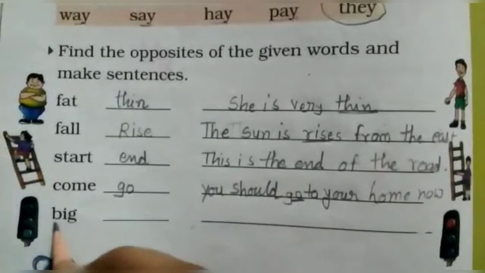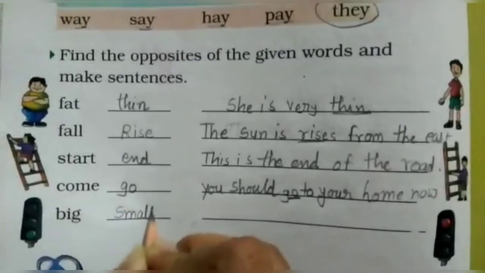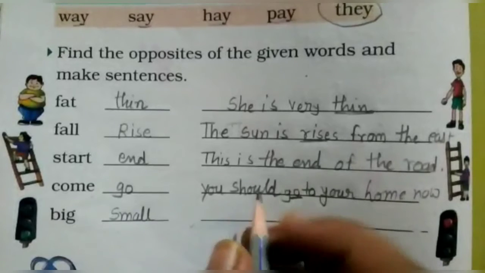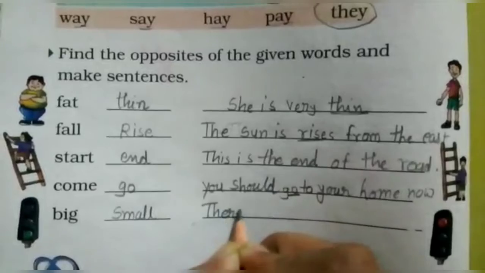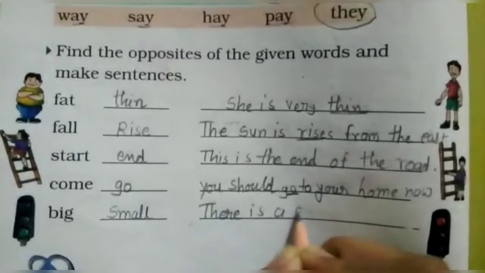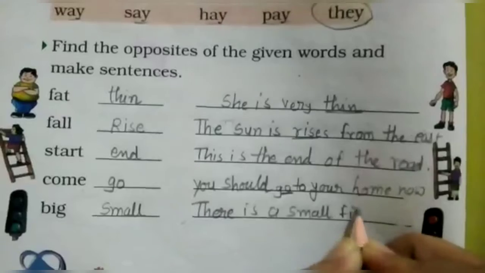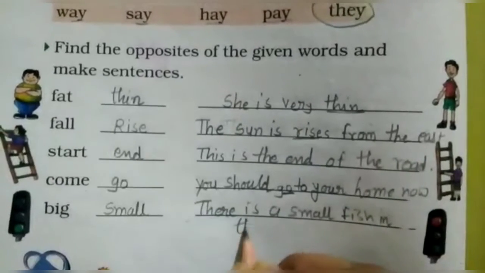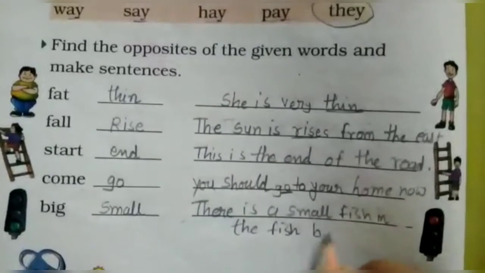Now last one is big. So what is the opposite of big? Small. Now the sentence is: There is a small fish in the fish bowl.